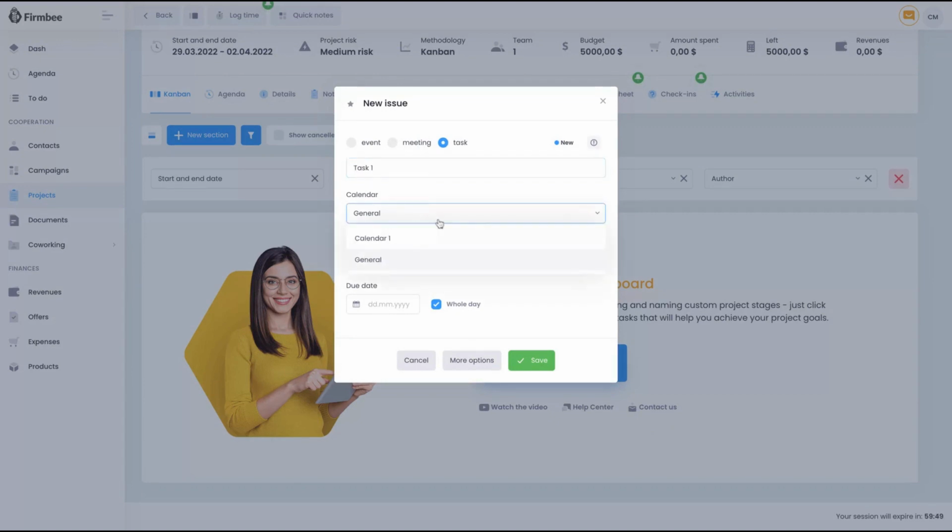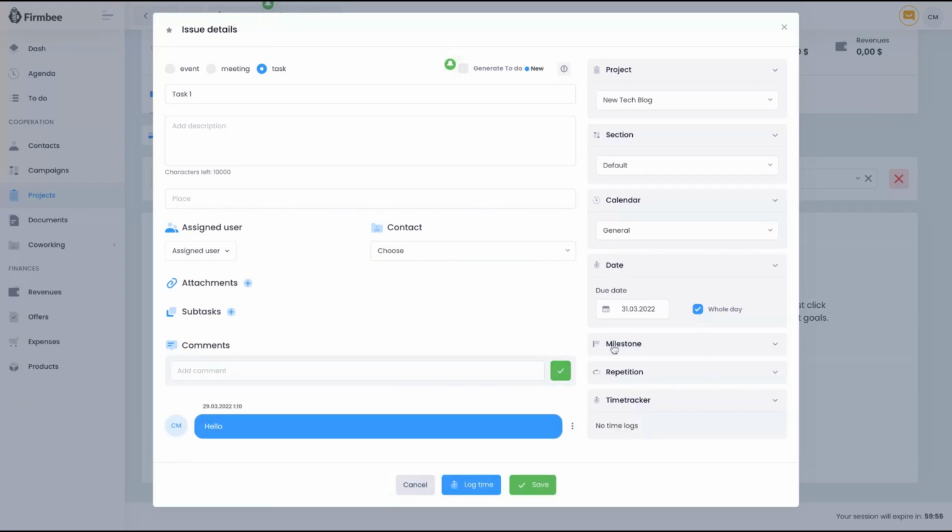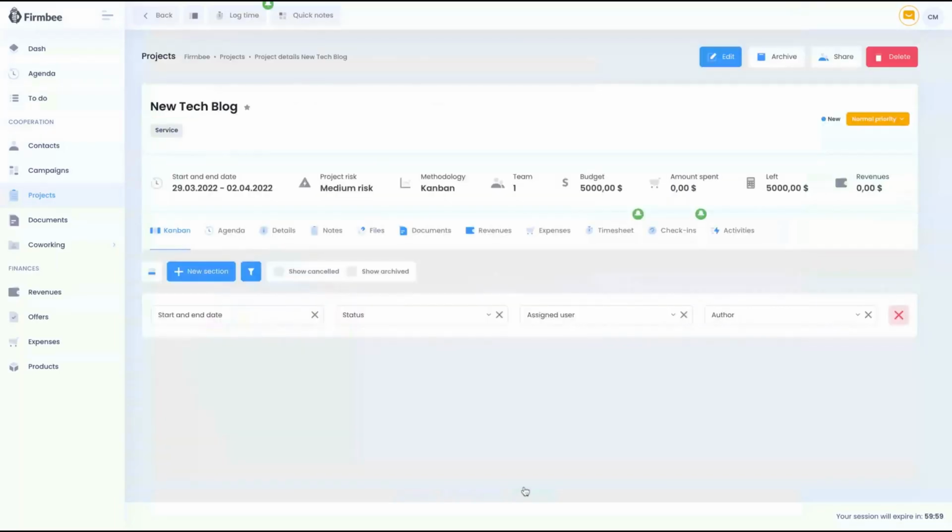One, you're going to add the task directly to your calendar. Remember that you can create many calendars. There are more options here where you can add a description, place, assign users, and add attachments to your task, as any project manager would. Add contacts, adding comments. You can comment here beside your issue. There's a time tracker, milestone, many features for each issue. And then you click on save.